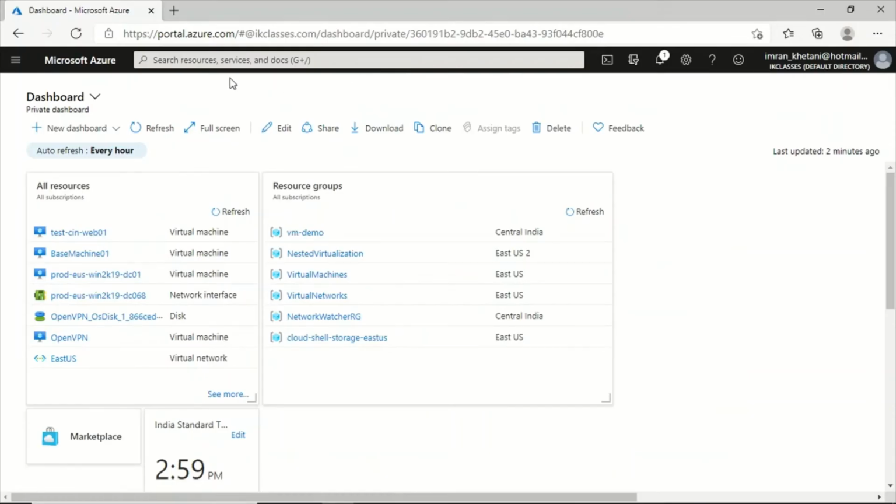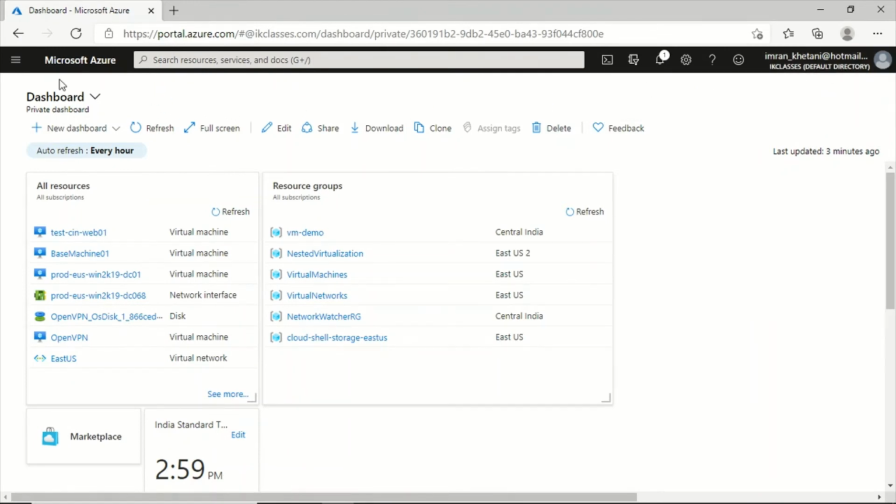In a virtual machine, you'll have to log into the Azure portal. The other ways to create virtual machines are Azure CLI and Azure PowerShell. I'll be using the portal because this is simple, but if you want to create bulk machines, you can always use a script via PowerShell or via the Azure CLI. So you'll have to log in, and I have used my Hotmail account to log into this Azure portal.